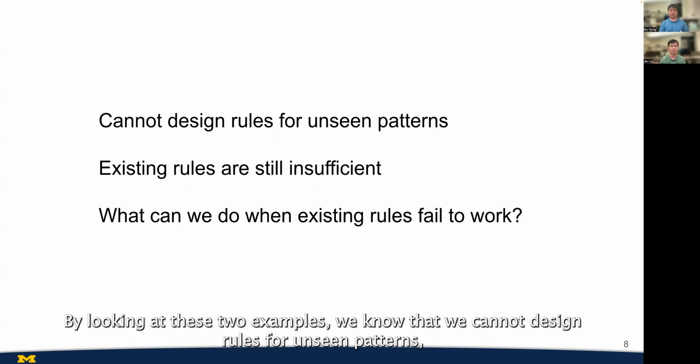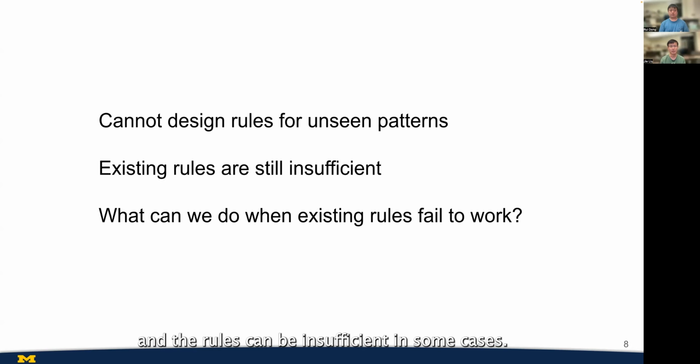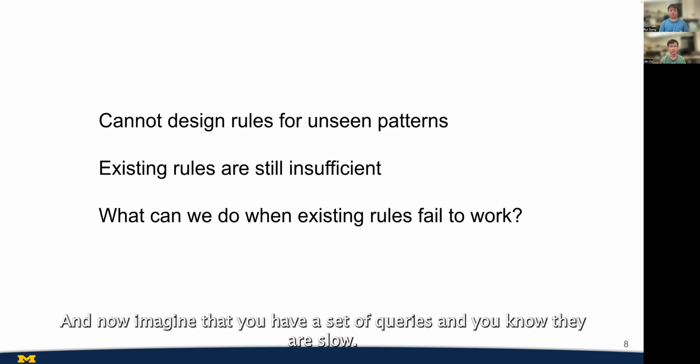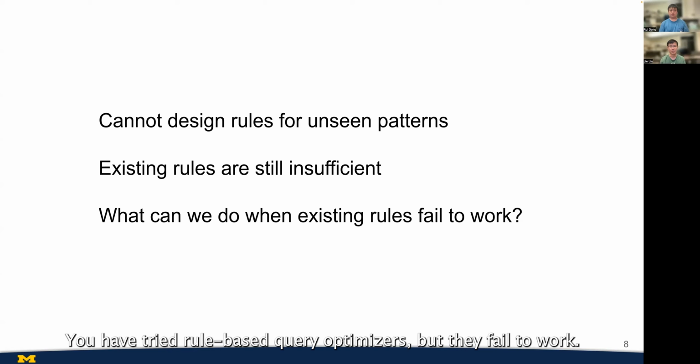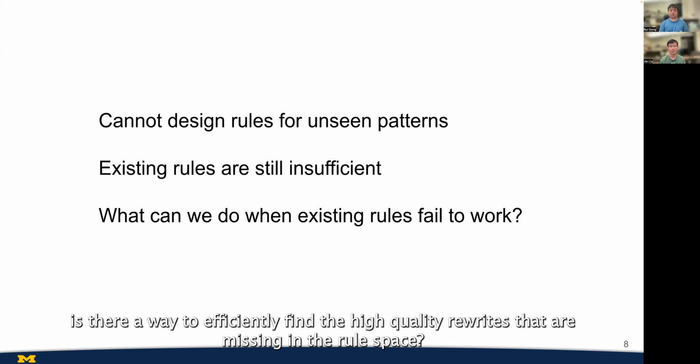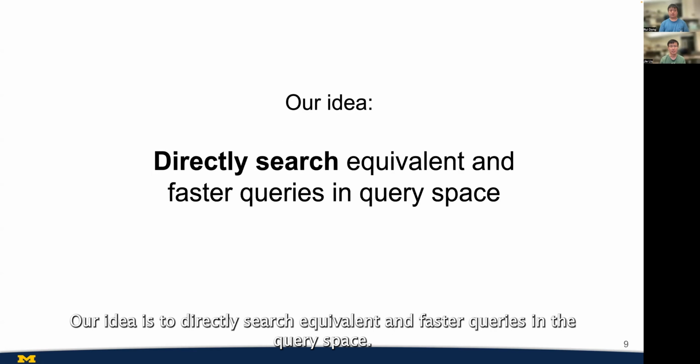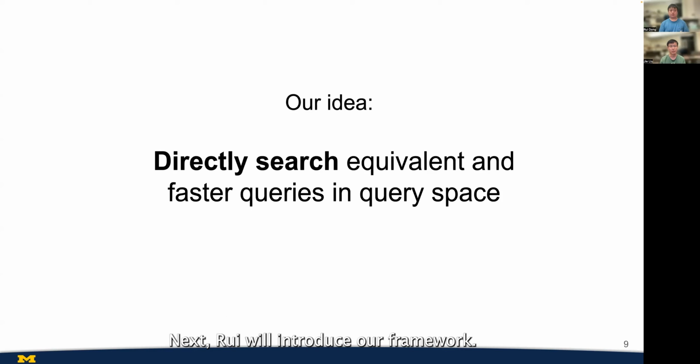By looking at these two examples, we know that we cannot design rules for unseen patterns, and the rules can be insufficient in some cases. And now imagine that you have a set of queries and you know they are slow. You have tried rule-based query optimizers, but they fail to work. A natural question to ask is, is there a way to efficiently find the high-quality rewrites that are missing in the rule space? Our idea is to directly search equivalent and faster queries in the query space. Next, Ray will introduce our framework.